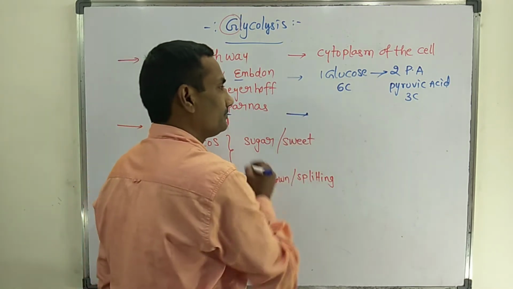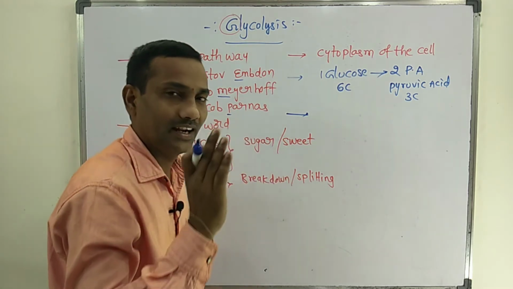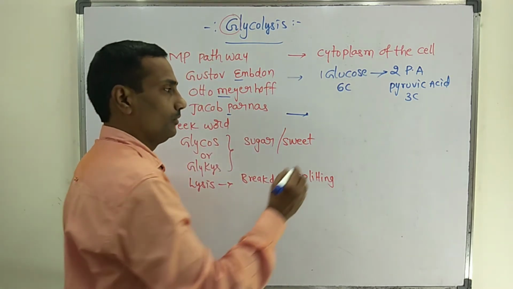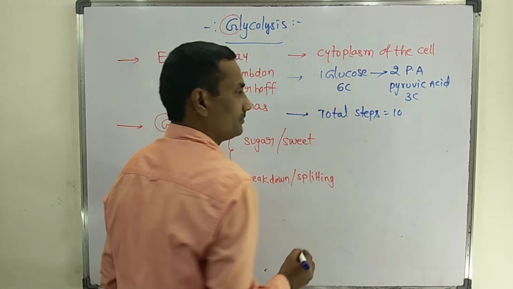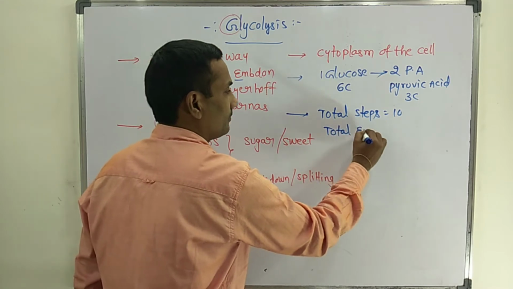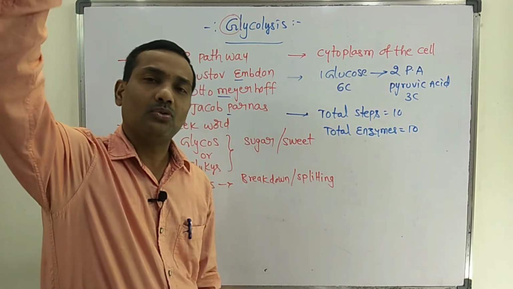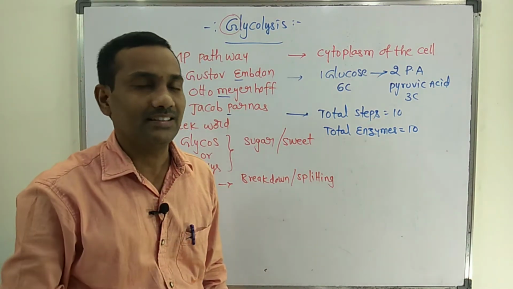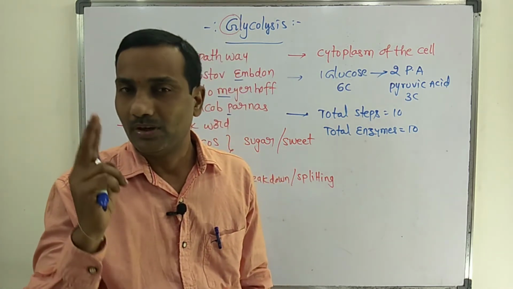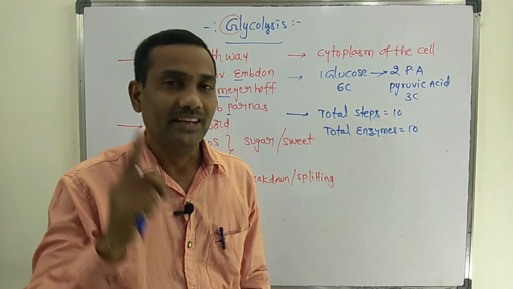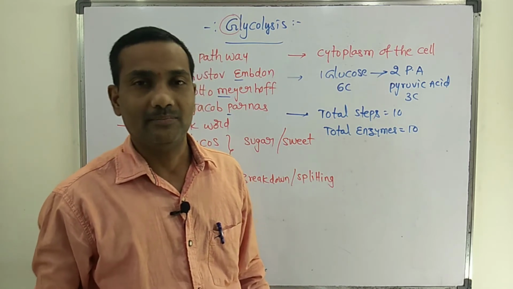In the entire glycolysis pathway, there are a total of 10 steps, and 10 enzymes are involved. Glucose enters the glycolysis pathway and finally leads to the formation of two pyruvic acids, through 10 steps. Each and every step is catalyzed by one particular enzyme.